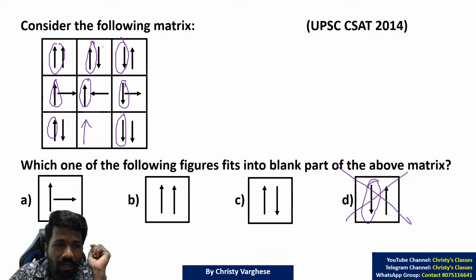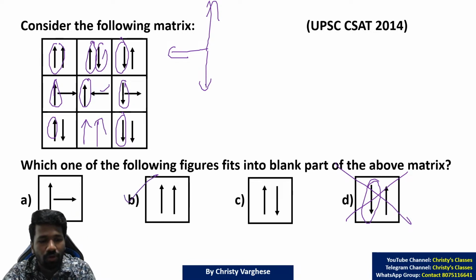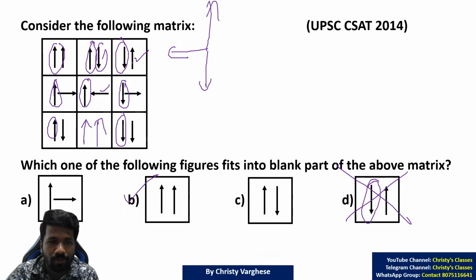Now the second part, here to here, that means downward, then 90-degree clockwise itself, then it should be upward. Right? So upward, which option says so? Option B. All of you understood? To confirm it, you can check the third column, second part also. Upward, 90-degree clockwise, 90-degree clockwise. This way, this way, this way.